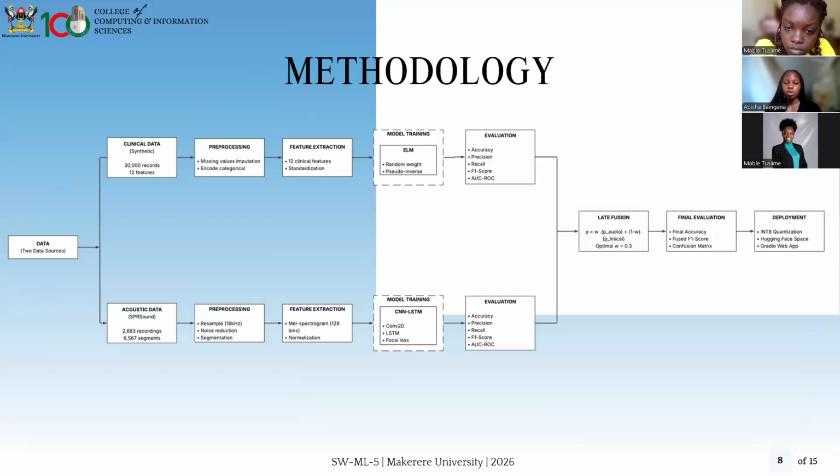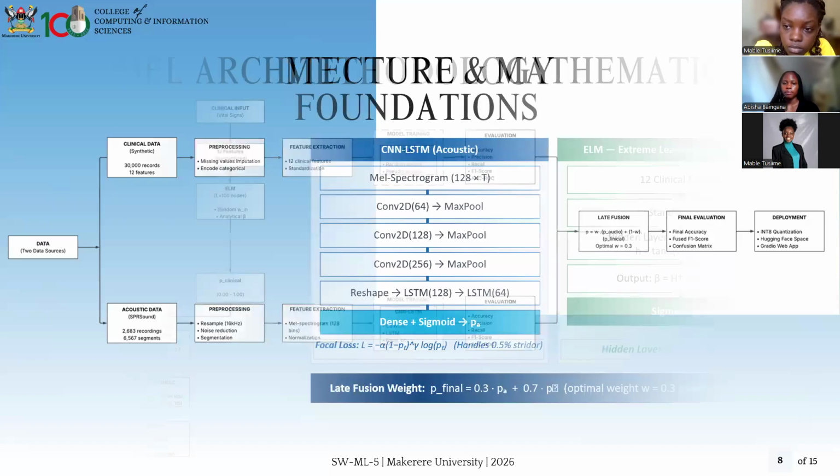And we also did some focal loss to balance out the stridor class, which was imbalanced, and also evaluate it based on the same metrics as those in the clinical model. And then we shall have a late fusion ensemble, and finally evaluate it based on still the final accuracy, the fused F1 score, and the confusion matrix. And we shall also have the final output as a deployed model on Hugging Face.